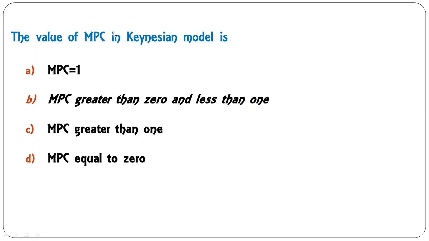The value of MPC in the Keynesian model is equal to, MPC is equal to 1, MPC greater than 0 and less than 1, MPC is greater than 1, MPC is equal to 0. Actually, in the Keynesian model, it is assumed in between greater than 0 and less than 1. So B is the correct answer, dear students.